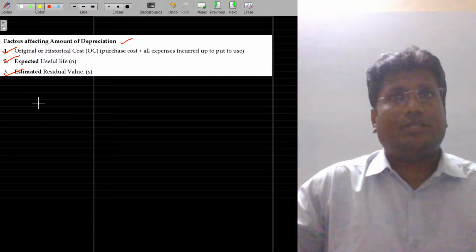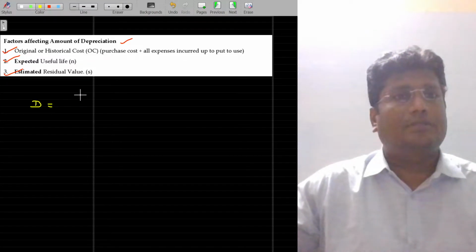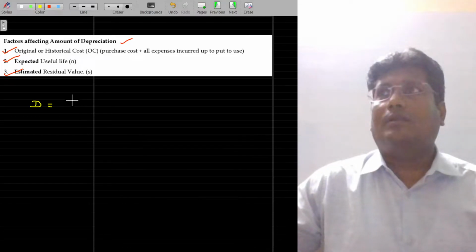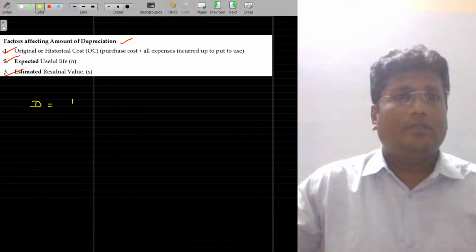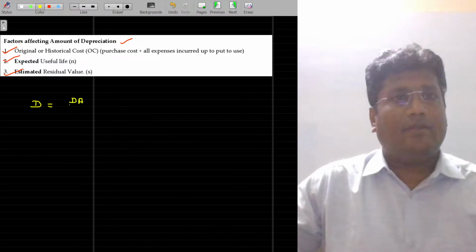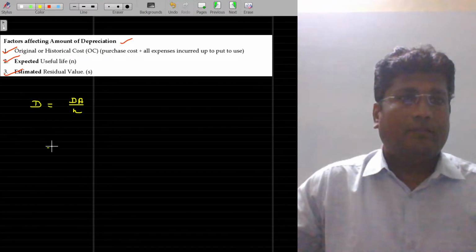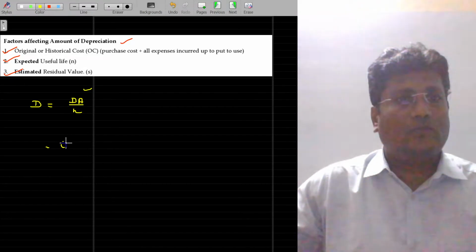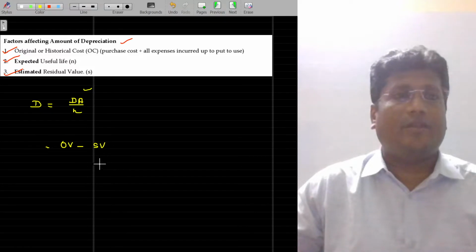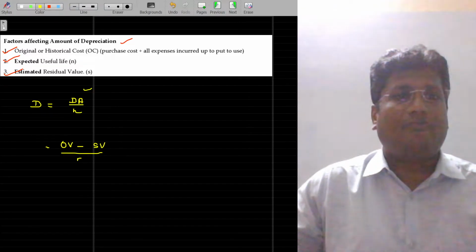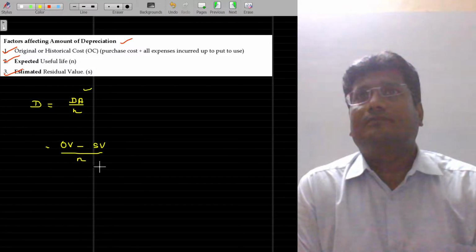The amount of depreciation, which I represent as D, is nothing but the depreciable value divided by the life, that is, the depreciable amount divided by the number of years of life. This depreciable amount is nothing but original value minus scrap value, divided by the number of years, the life of the asset.